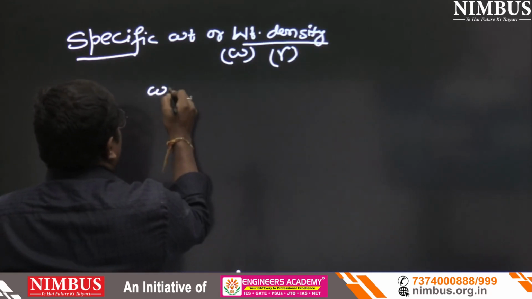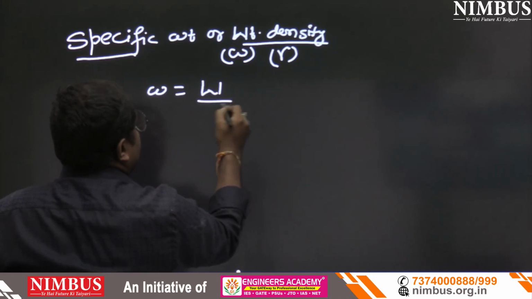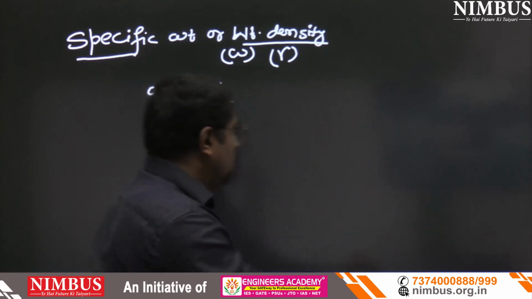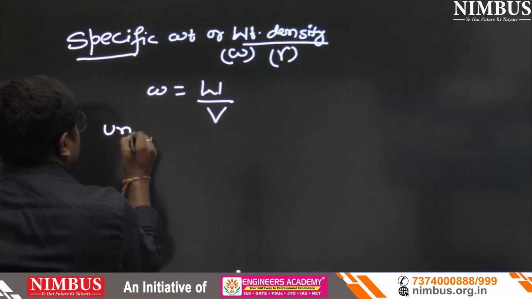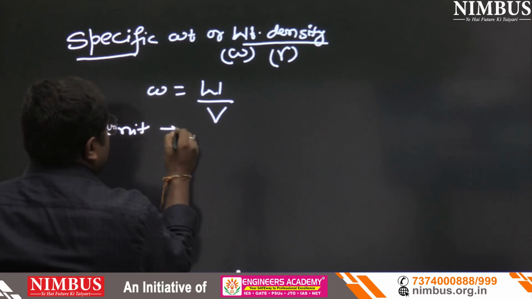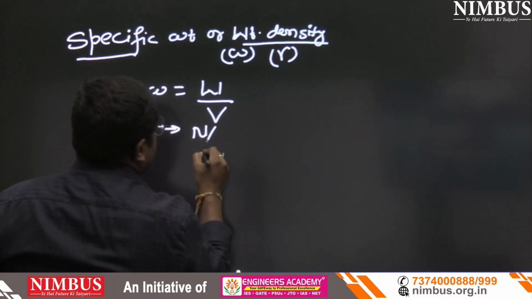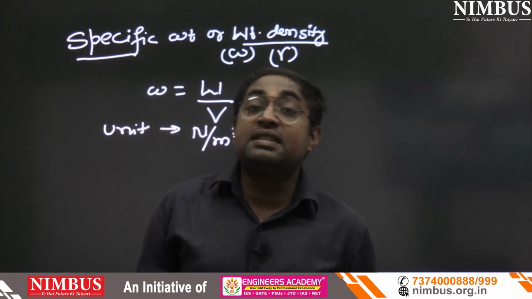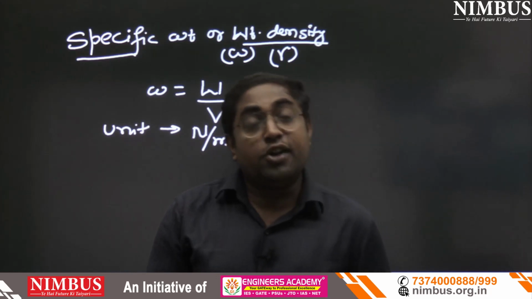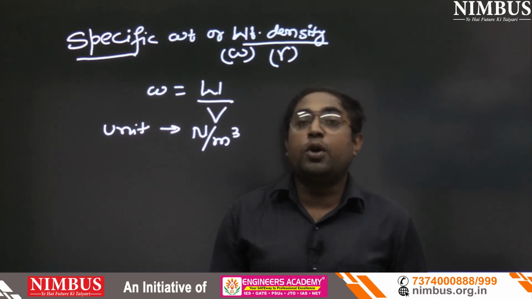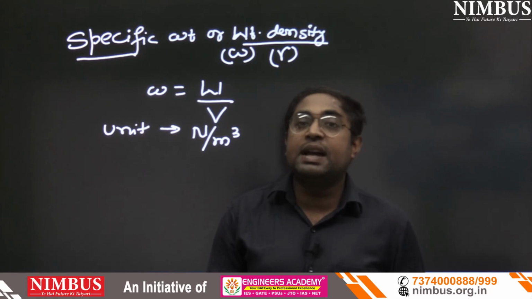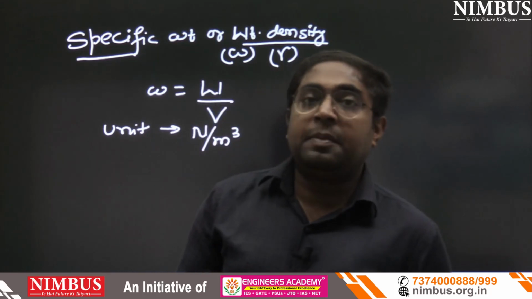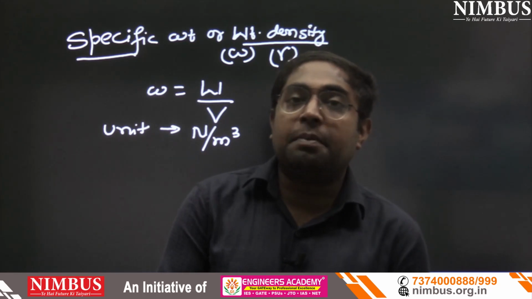That is weight upon volume, W upon V. Now what is the unit of W? The unit is Newton per meter cube. Now dimension is most important, because one question will come from unit and dimension in your pre-examination and might be in the main examination. So what is the dimension of this?